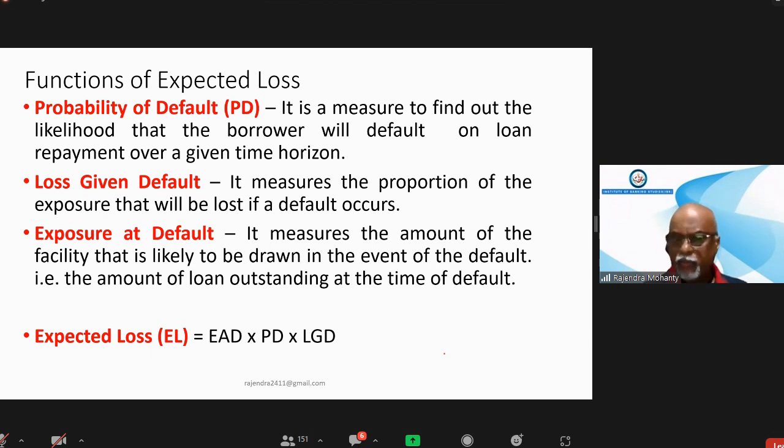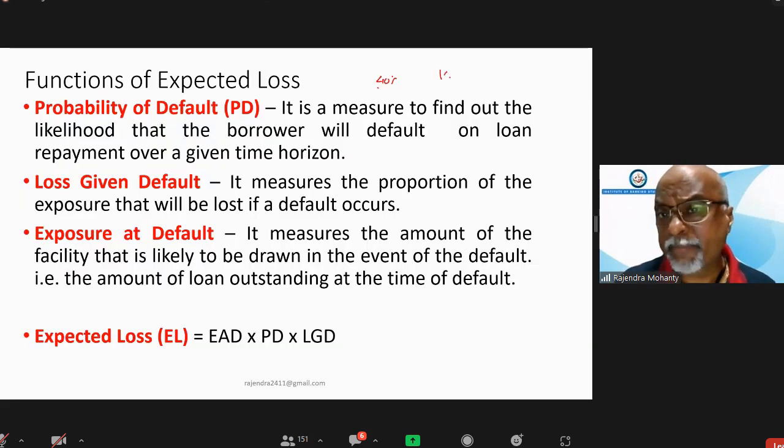20 lakhs. 40% of 50 is 20. 20 is recoverable, but the loan is 50. But why has it become 12? Because the probability of default is 40%. If the probability of default becomes 100%, then we are going to lose the entire 30 rupees, because 20 rupees is recoverable and 30 cannot be recovered. Because the probability of default is less than 100, our loss will be less. So 12 lakh will be the loss.